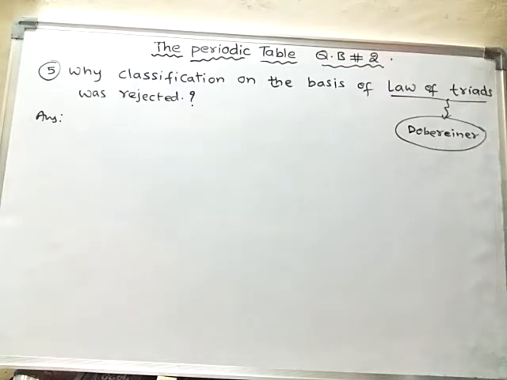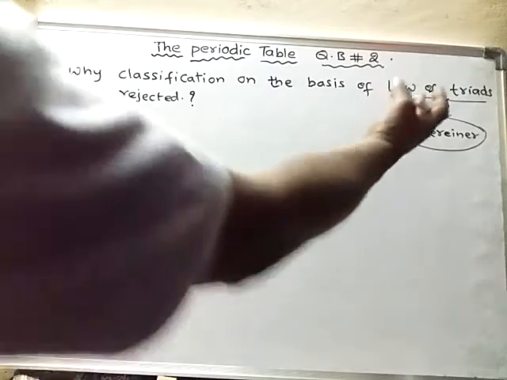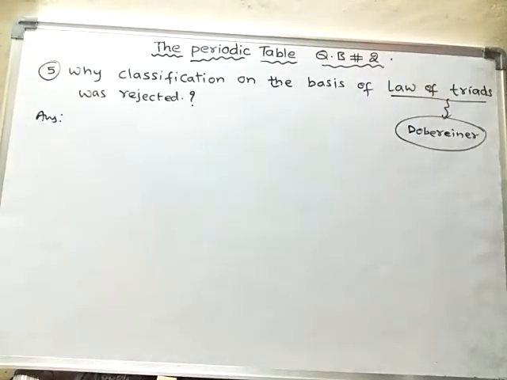Only very few elements could he make into triads, and he left the other elements without making them into triads, because the other elements were not following this law of triads according to him. That means only very few elements were made into triads, and many elements were left out. So that is one of the reasons for rejection of this classification.